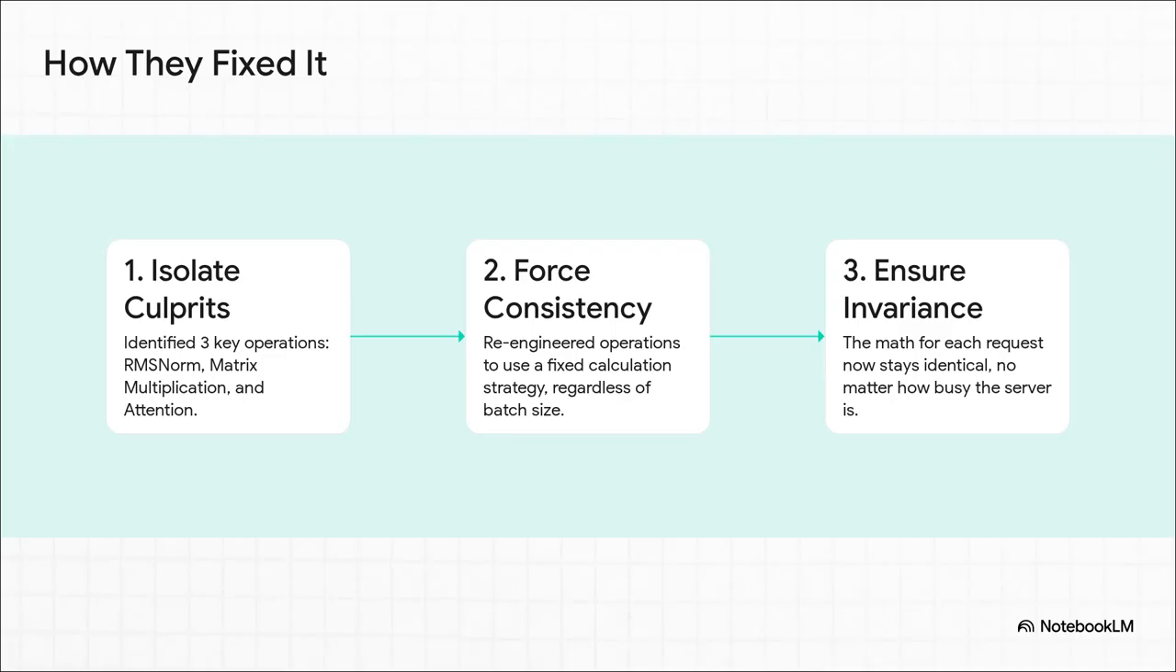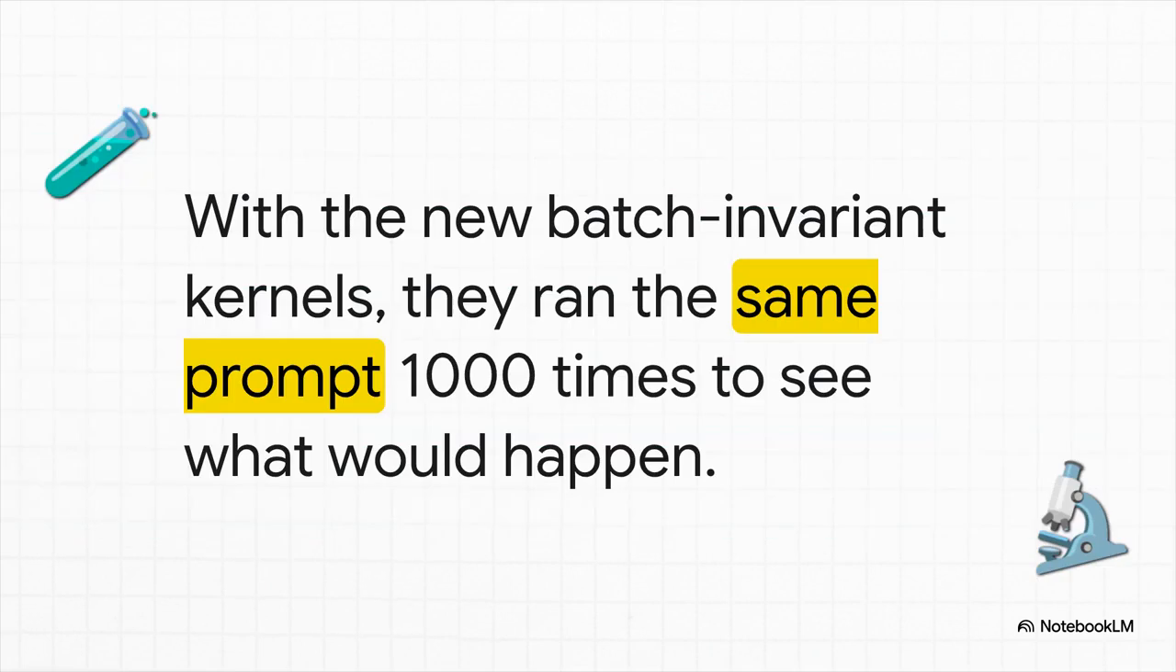The researchers who figured all this out came up with a really elegant three-step fix. First, they went in and found the 3 specific operations that were causing all the trouble. Then, they completely re-engineered them to force a consistent calculation method, no matter how big or small the batch size was. And the result? The math for your request now stays identical, whether you're the only one online or one of 1,000. Now, this was a ton of really complex work. So the big question is, did it actually fix the problem?